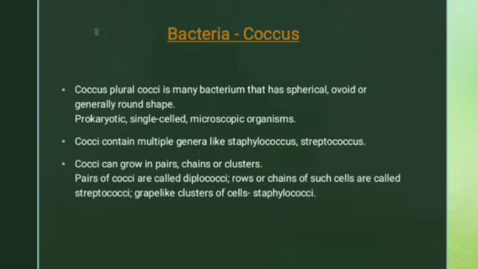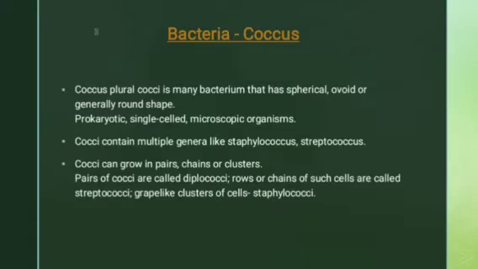So pairs of cocci are called what? Diplococci. Pair means they are two, so that's why they are called diplococci, di meaning two. Then rows or chains of such cells are called streptococci. Chains of coccus are called streptococci. And if they are in a grape-like cluster form, like a bunch, they are called staphylococci.